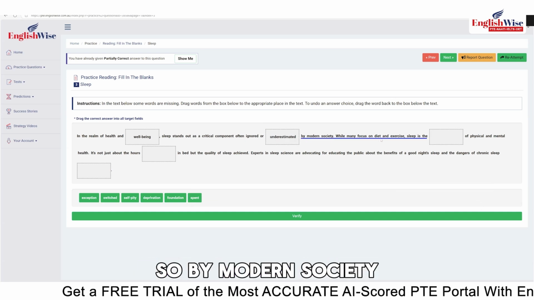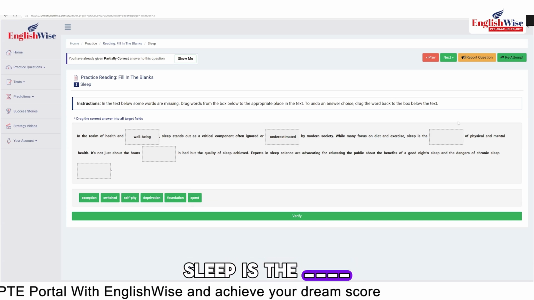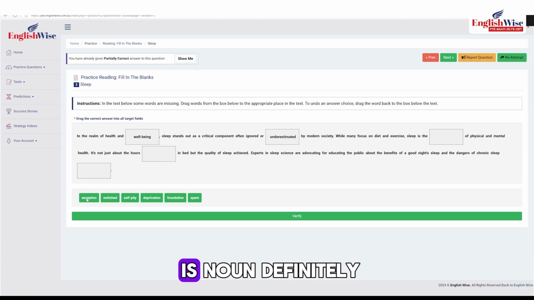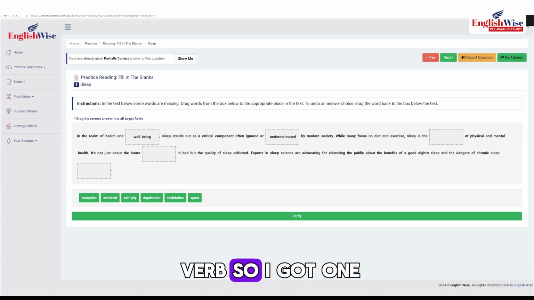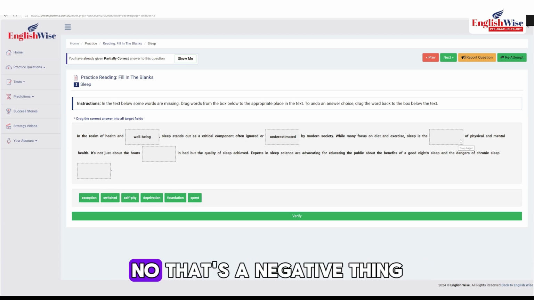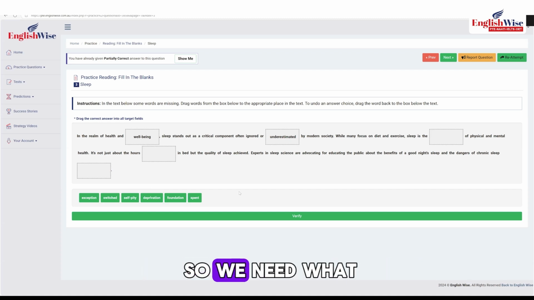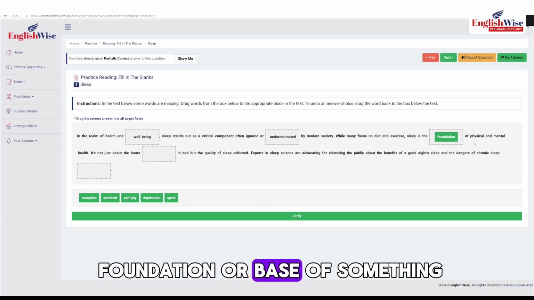So by modern society. While many focus on diet and exercise, sleep is the dash. So I need a noun here. If I see, this is a noun definitely, this is a noun definitely, this is a noun definitely, and this is a verb. So I got 1, 2 and 3. So sleep is the dash of physical and mental health. We can't say sleep is the exception. No, that's a negative thing. Deprivation means lack. Again, that's a negative thing. So we need what? Sleep is a positive, that it is the foundation or base of something.